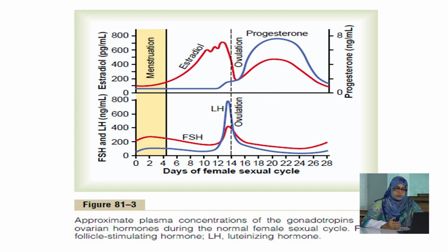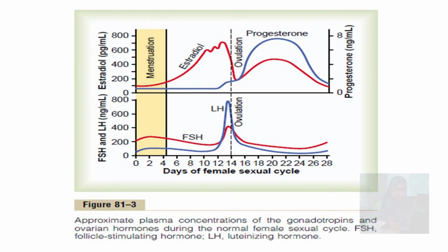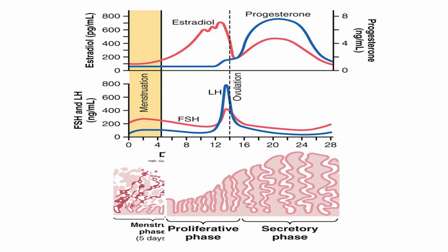After ovulation the corpus luteum is formed, and from the corpus luteum progesterone is secreted. So in the upper curve progesterone level is high, and the estrogen level is lower than the progesterone level. This figure also shows the correlation of the endometrial cycle with the hormonal levels.